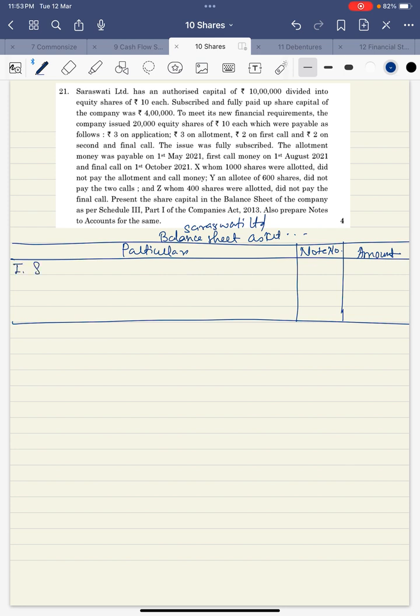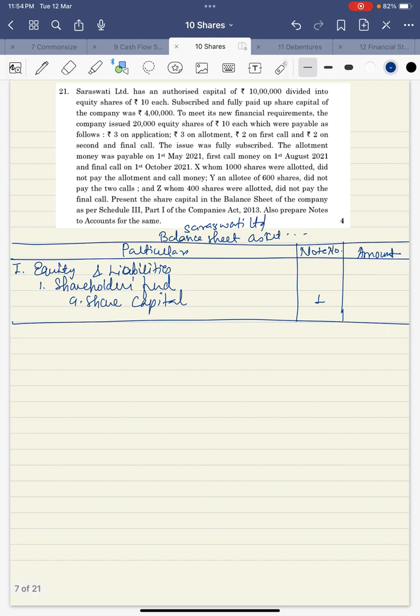So this is equity and liabilities, and liabilities, shareholders fund, then share capital, note number 1.